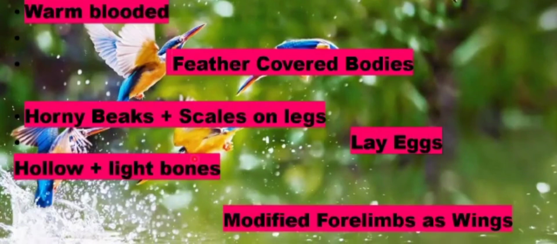The last characteristic about the class Aves, that is the birds, is that they have modified forelimbs. Modified forelimbs means that their front legs are modified in the form of wings, and these wings enable the birds to fly. So beta, this is all about the class Aves, that is the birds, the very interesting class.